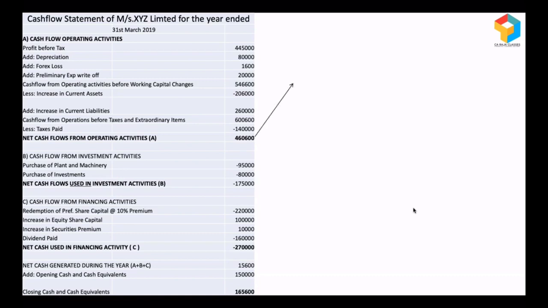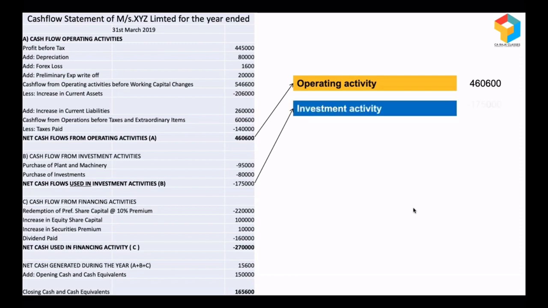Okay, look at this cash flow from operating activity. It's a positive figure of 4,60,600. Look at this investment activity. It is a negative figure of 1,75,000. So the positive figure of 4,60,600 from operating activity means they've run their business for one full year, and from operations they've made a positive cash. Whereas investment activity negative figure means they have paid 1,75,000. Cash had gone out to the extent of 1,75,000 because they have made some investments. So some other assets have come in.